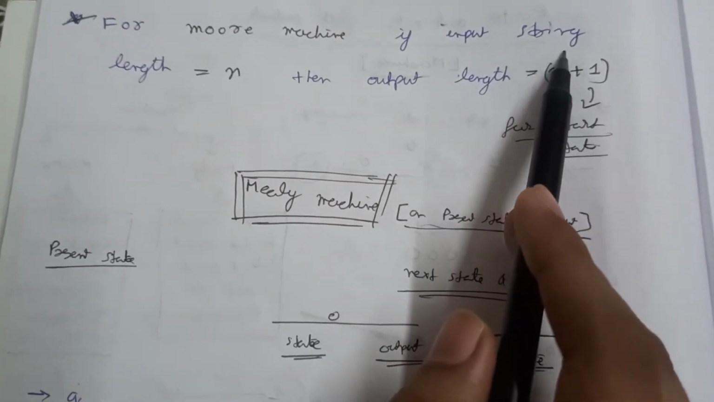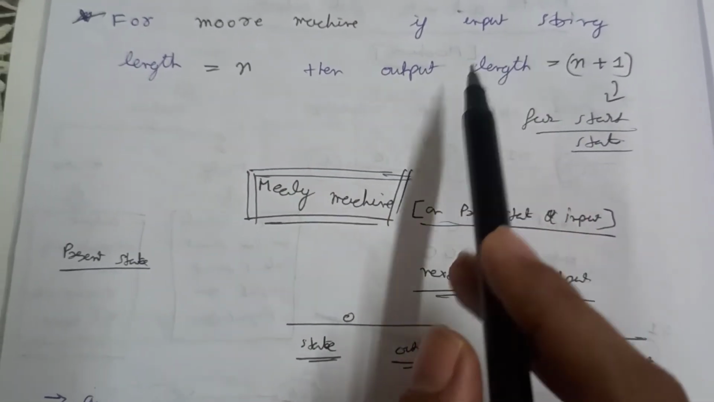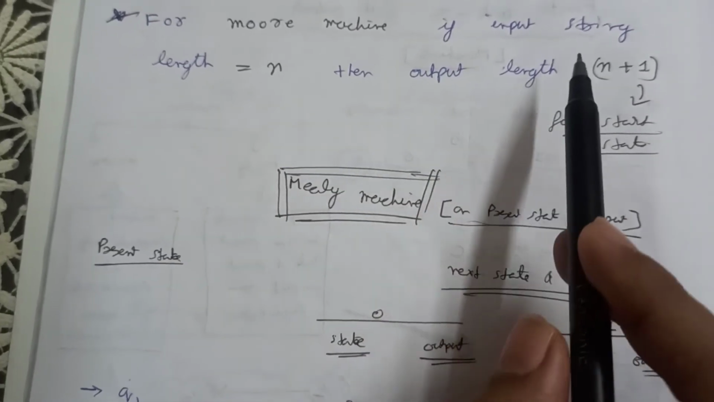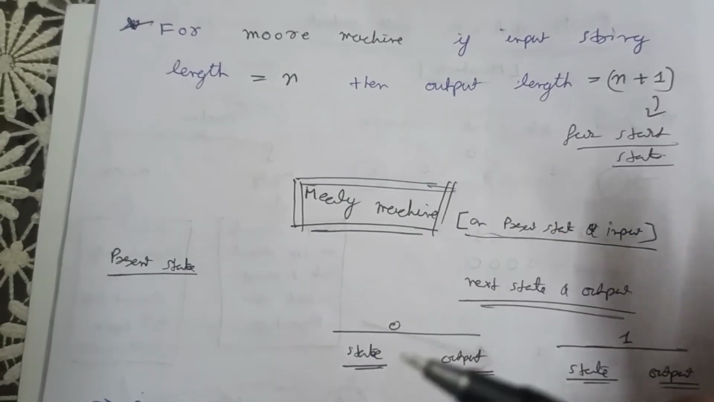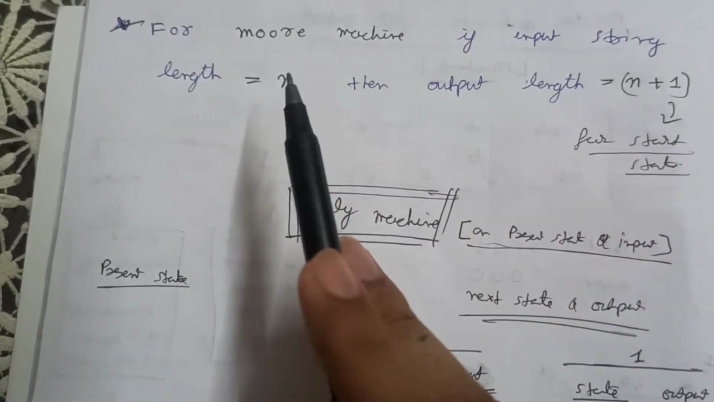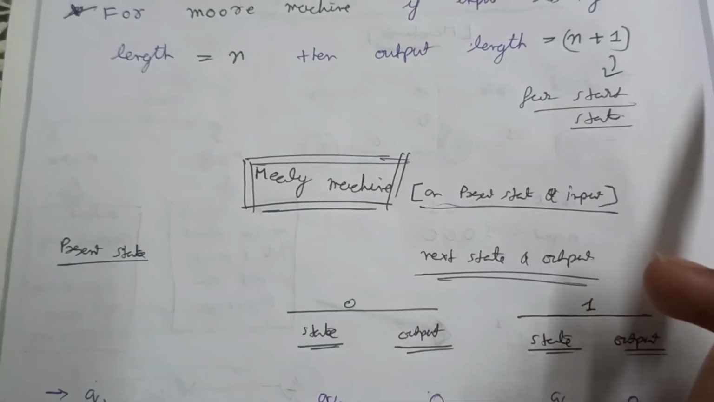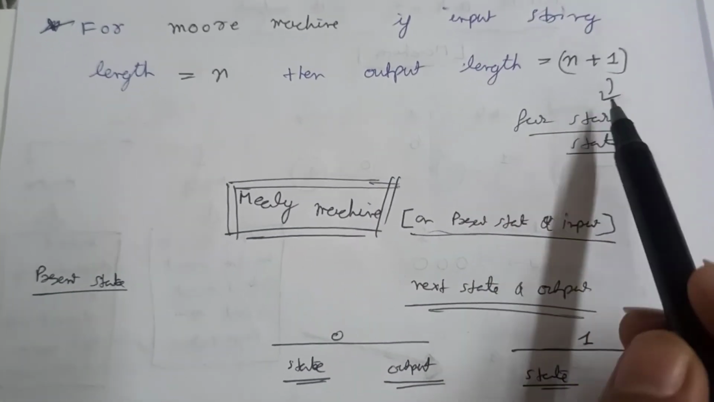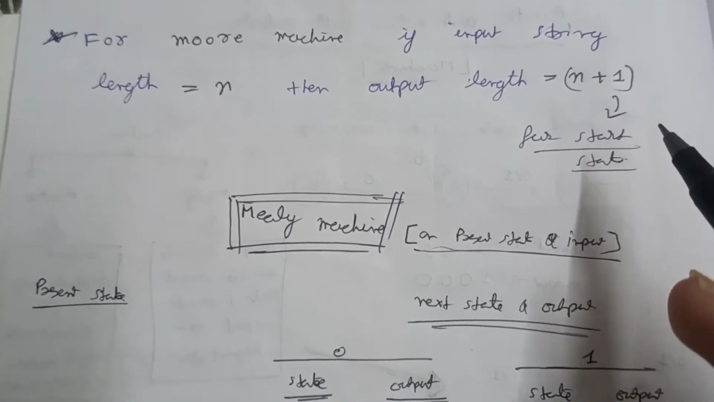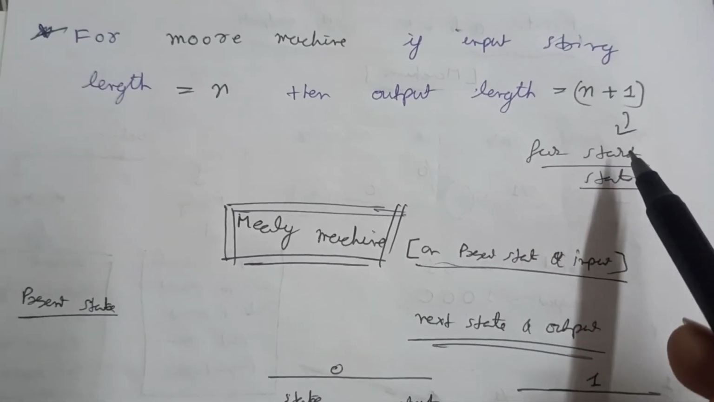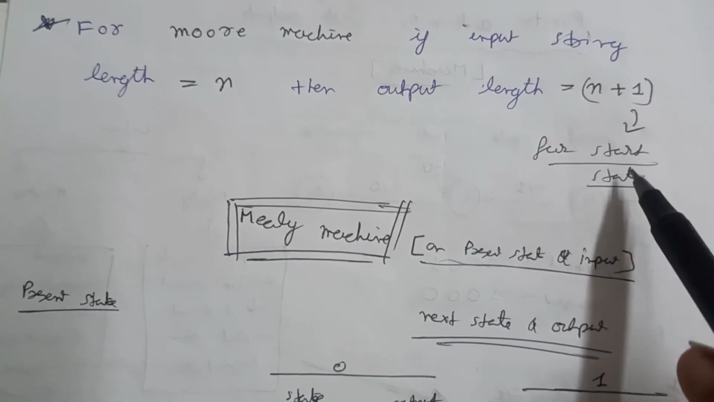See, what is the string? This is like 101, so we are transiting for each input. For each transition we need 2 states, from one state to another state. So for n transitions there will be n plus 1 states, and for our Moore machine we get the output symbols from our states, not the inputs. So there will be one more state and one more output.